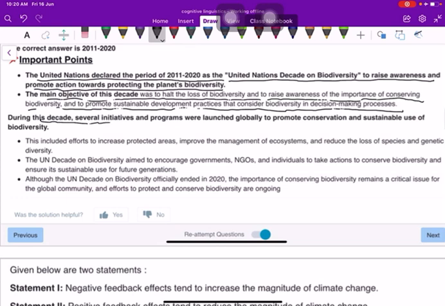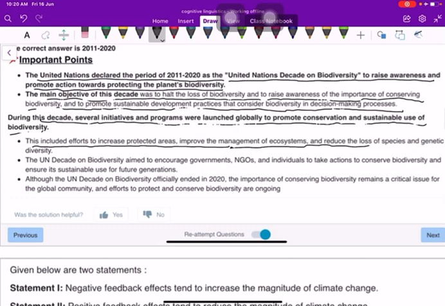During this decade, several initiatives and programs were launched globally to promote conservation and sustainable use of biodiversity. This included efforts to increase protected areas, improve the management of ecosystems, and reduce the loss of species and genetic biodiversity. The UN Decade on Biodiversity aimed to encourage governments, NGOs, and individuals to take actions to conserve biodiversity and ensure its sustainable use for future generations.